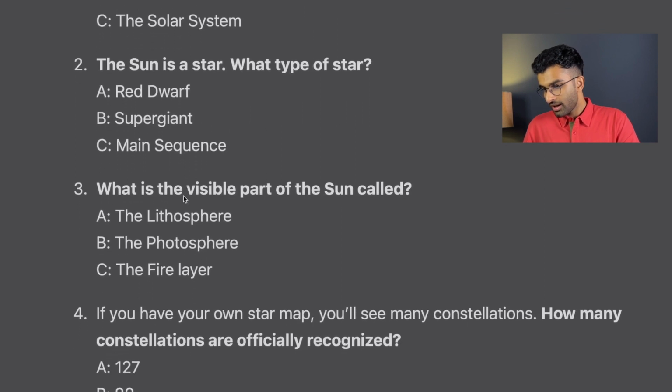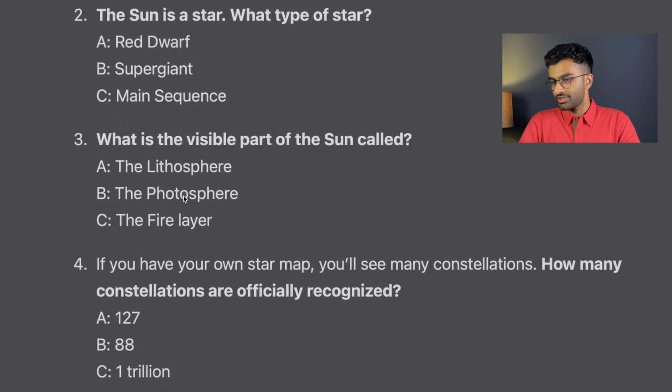If you have your own star map, you'll see many constellations. How many constellations are officially recognized? So this is honestly not a very good question, and that's because of the kinds of options that are provided to us. So first of all, let's just rule out option C. So if something is officially recognized, then usually a human should be able to count that particular object to be able to officially ratify it, right? And in this case, I highly doubt that a human can count all the way up to 1 trillion.